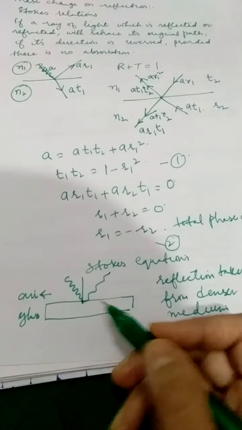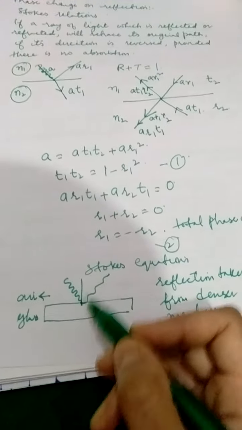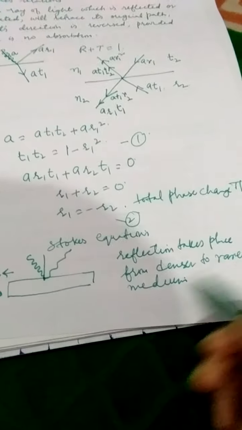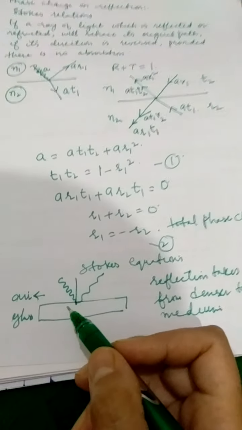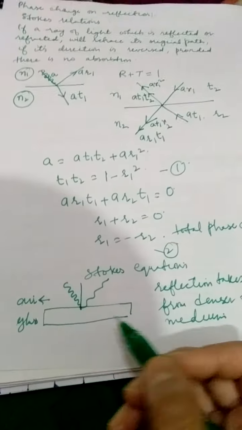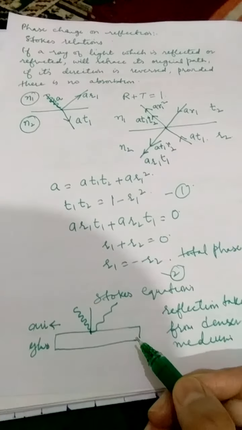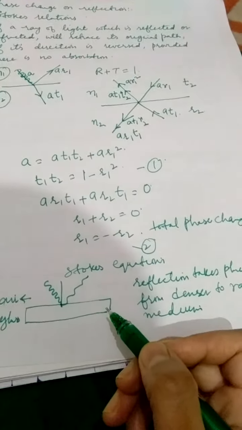But in case of reflection from a denser medium to a rarer medium, remember, there will be a phase change of pi. That is, if a crust has hit, a trough will be reflected and vice versa. So that's all about this phase change on reflection. It's a very short topic.